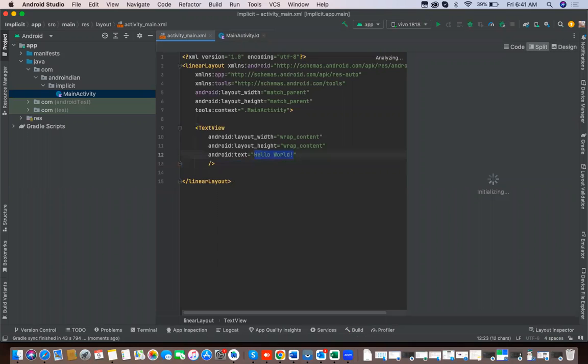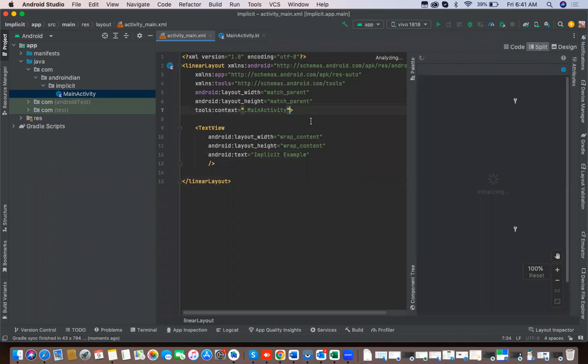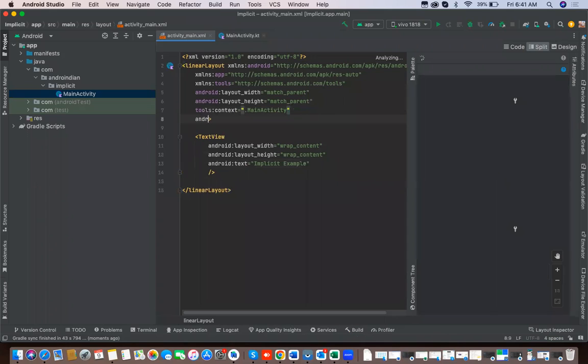Here I'll change this to implicit example. Then here we will give the orientation, that is android:orientation equal to vertical. So I'm giving it as vertical.